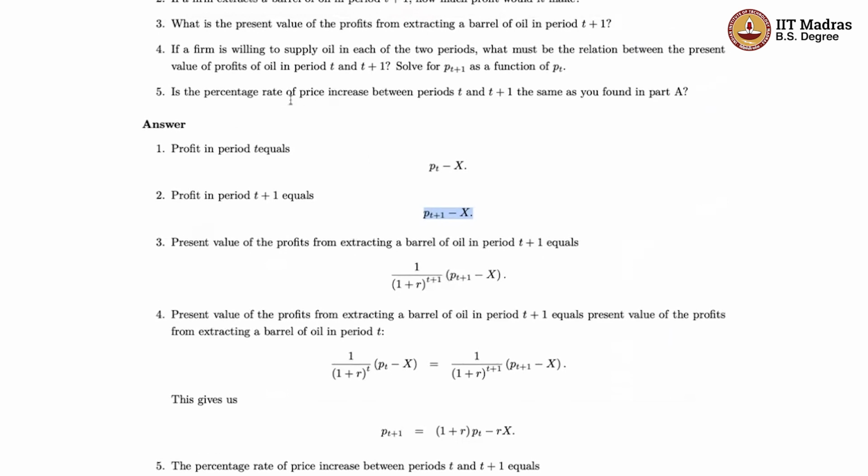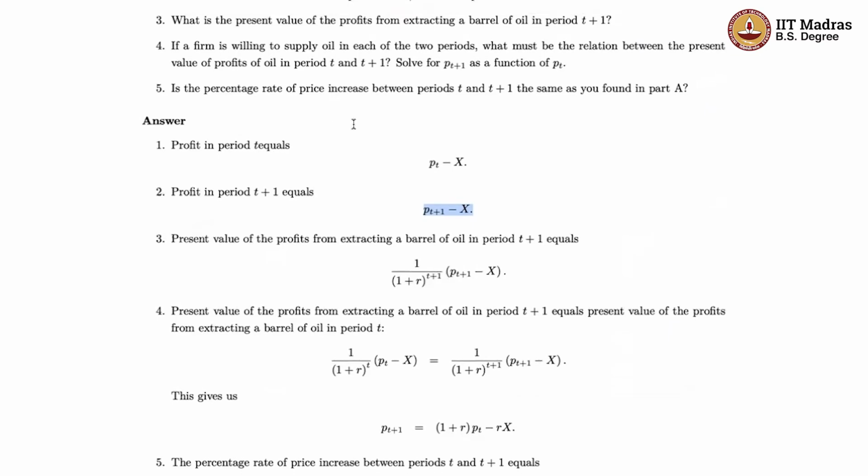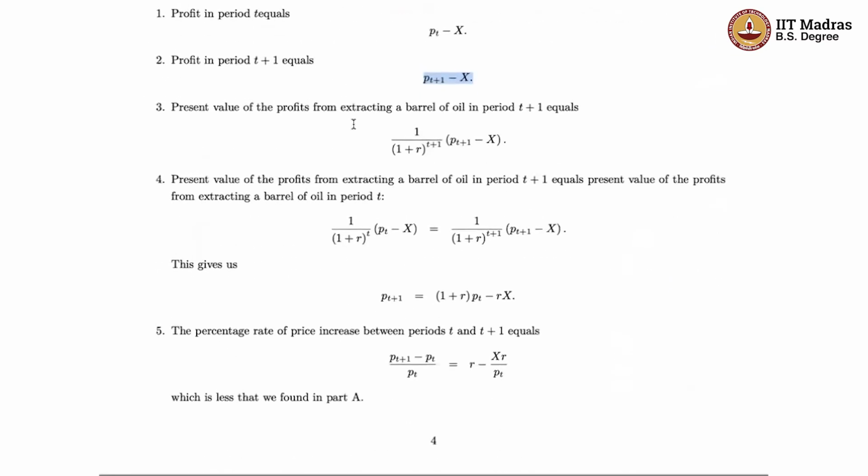Okay. Finally, based on all of this, remember that we had calculated that the percentage growth rate of price between periods T and T+1 was equal to the interest rate in the first part. Is that still true here? So if we look at this expression and ask what is the percentage change in price level, we want to calculate (PT+1 - PT)/PT.